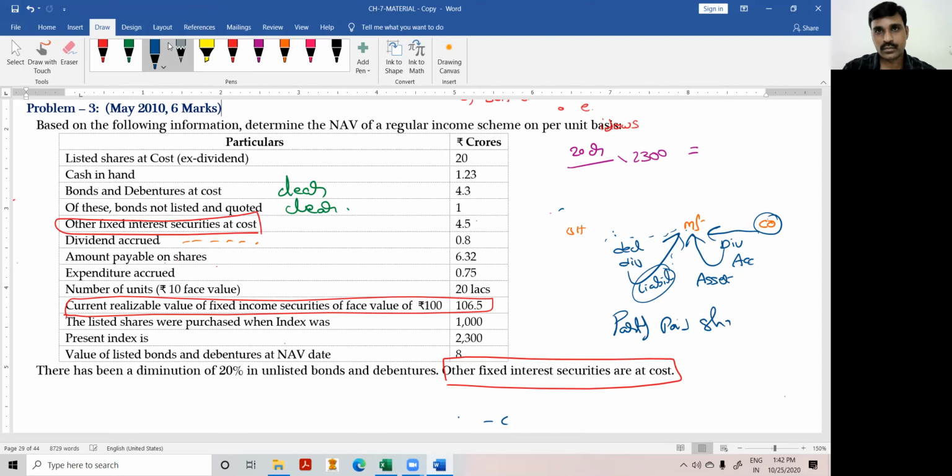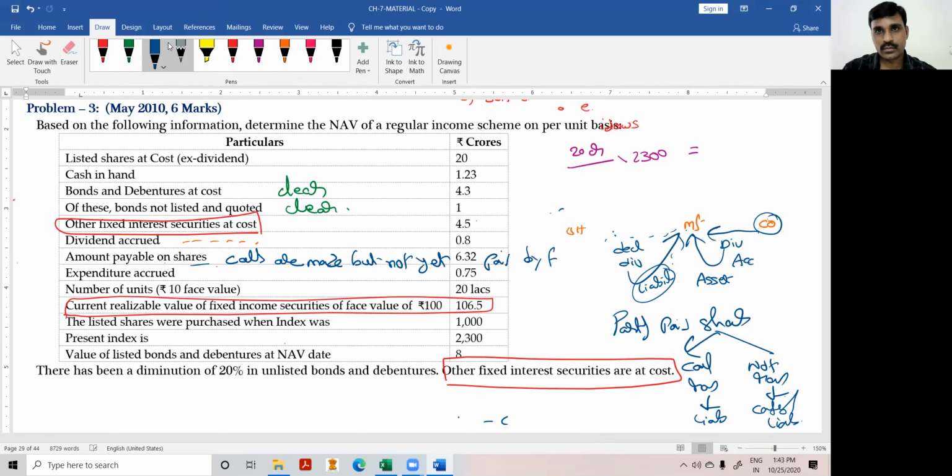If the calls are raised, then it is a liability. If the calls are not raised, then you have to show it as a contingent liability, not as a liability. A liability arises only when the calls are raised by the company. So you have to be very careful about this point. Here we are assuming that calls are made but not yet paid by the fund. And this is dividend declared by the company but not yet received by the fund.